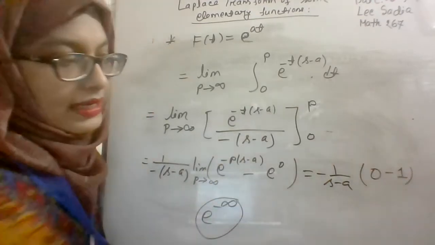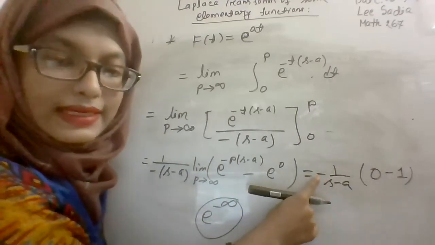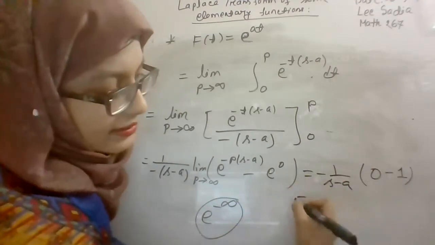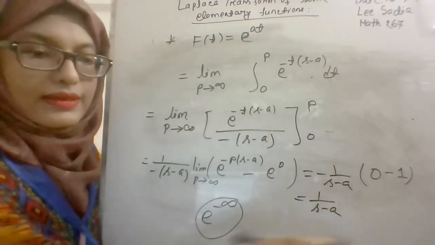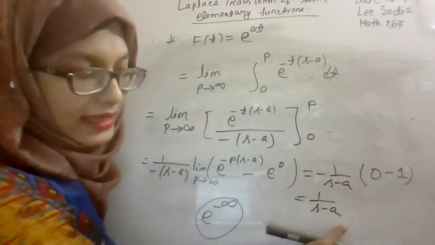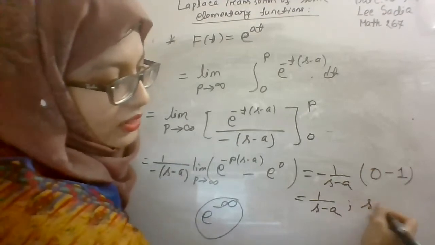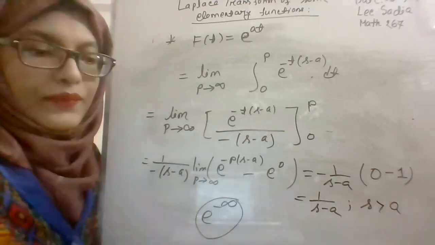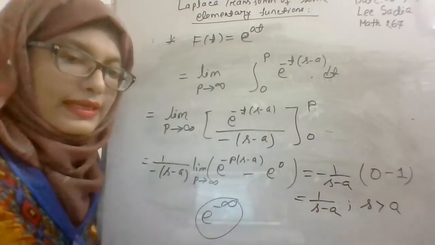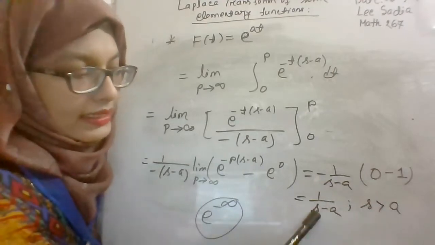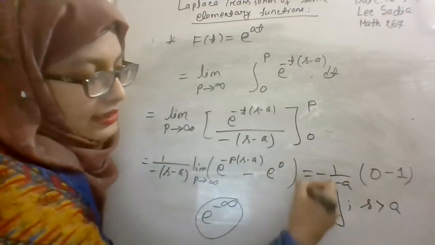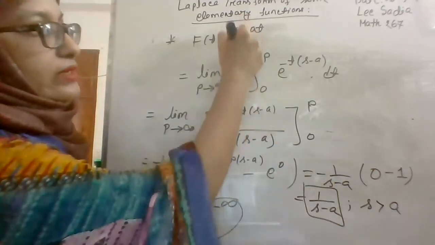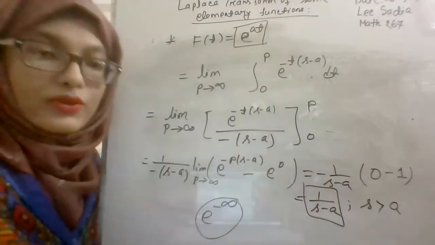That means this negative sign and this negative sign will cancel each other. The result will be 1 by s minus a, and the condition is s is greater than a. When s is greater than a, then this result is known as the Laplace transform of our elementary function f of t equals e to the power at.